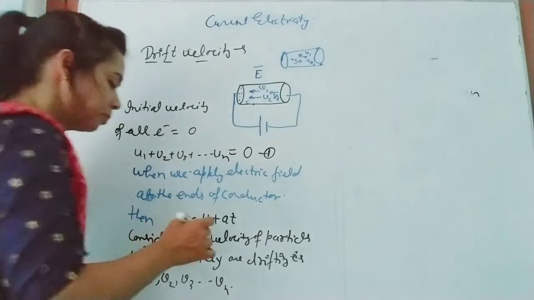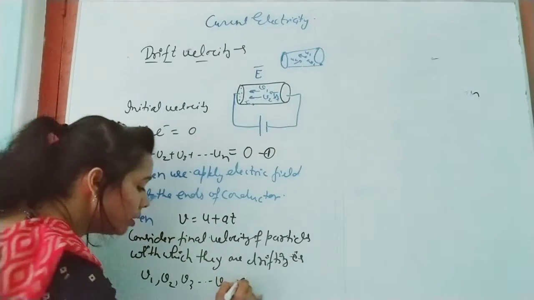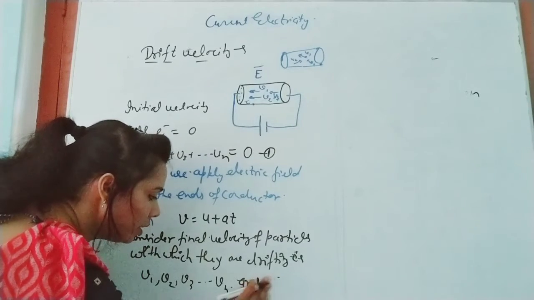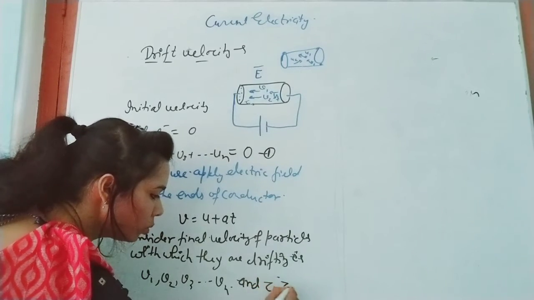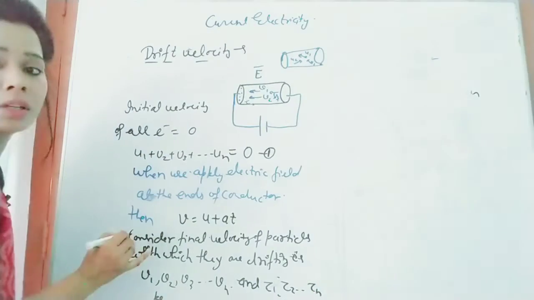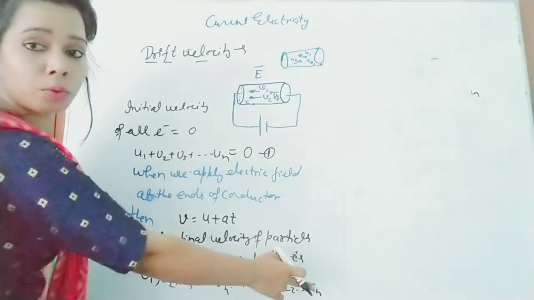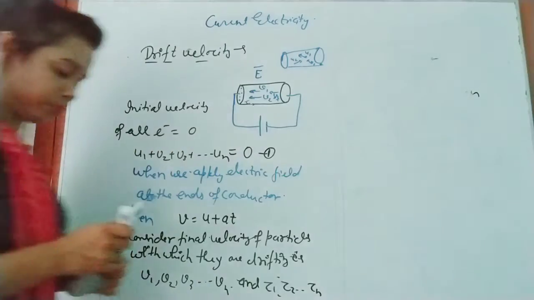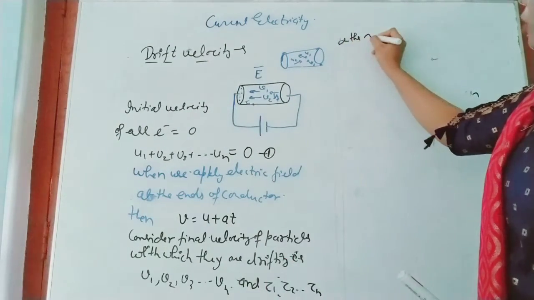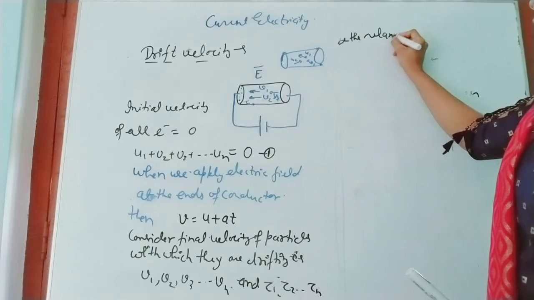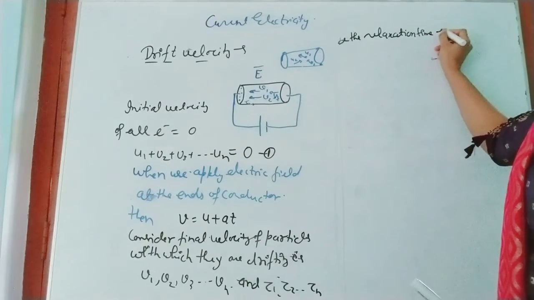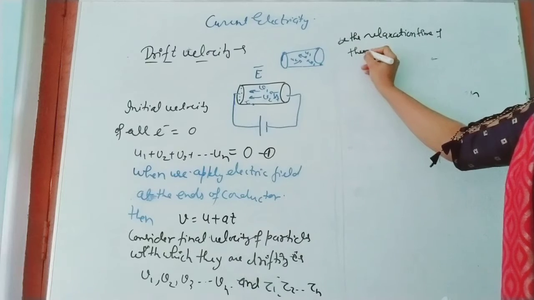And let tau 1, tau 2 up to tau n be the relaxation times of these particles.